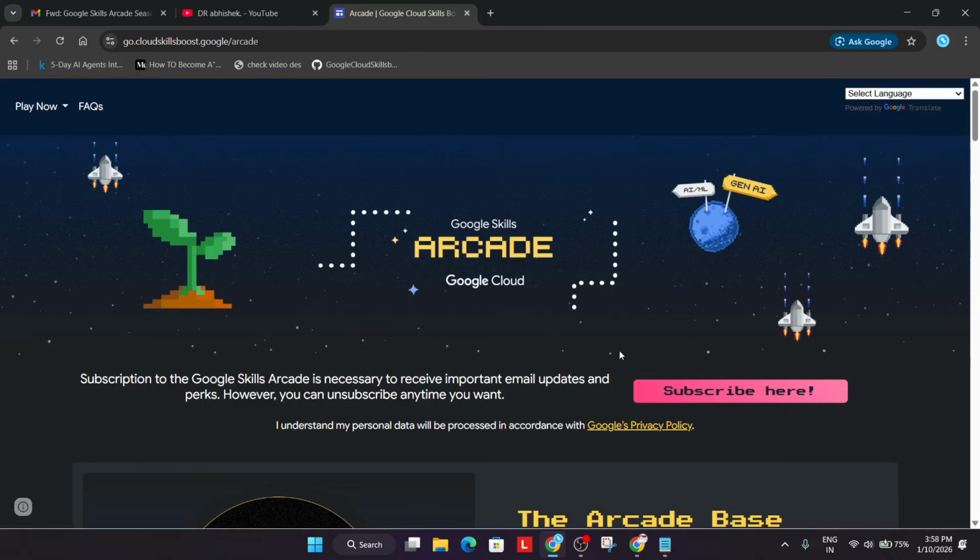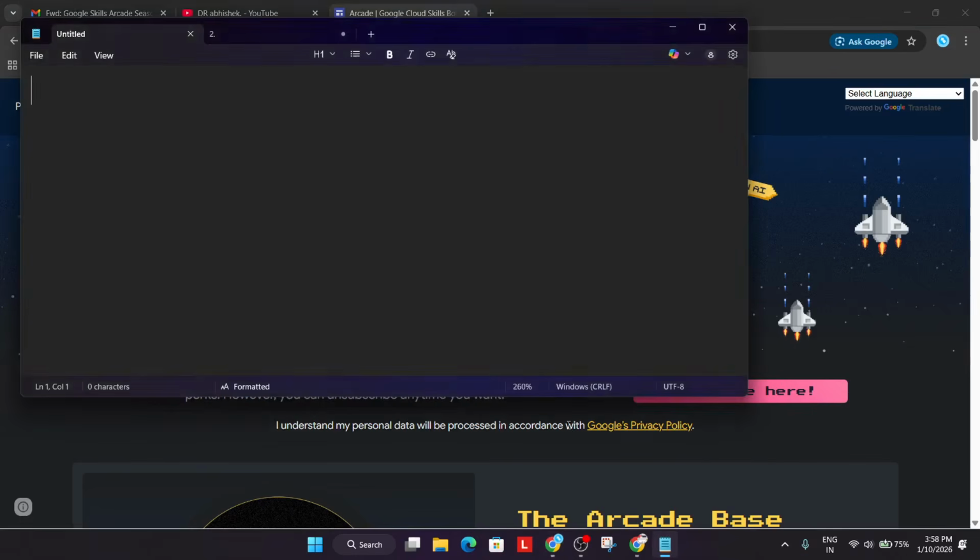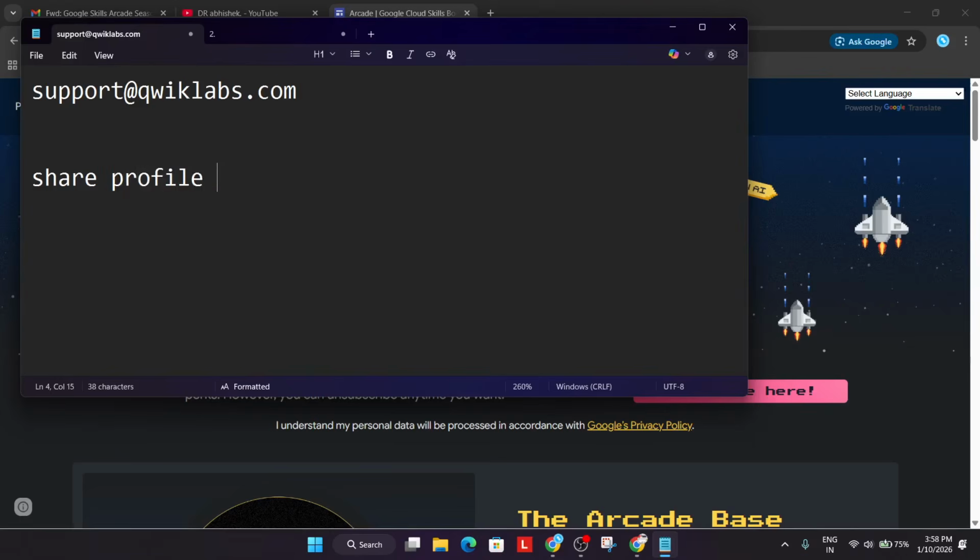If you are eligible, like you subscribed, then you have to simply email the support team. That is support at the rate of qwiklabs.com. You can remove the space over here. And you have to just email the support team and share your public profile. Okay, public profile URL you have to share.